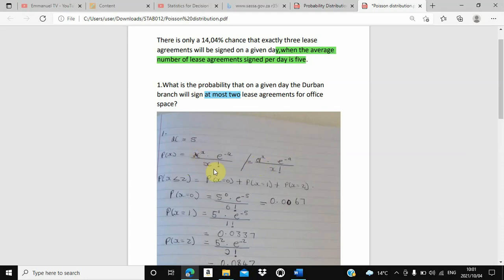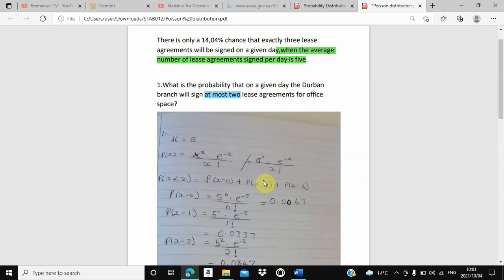Now this e is given on a calculator. If you want to press it on the calculator, you press shift and there is a button below log that is written ln. From there you press shift and ln, and you will come up with this e.